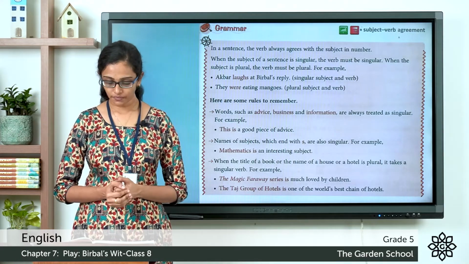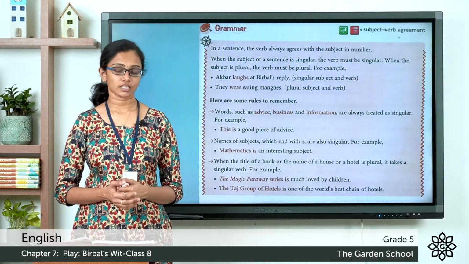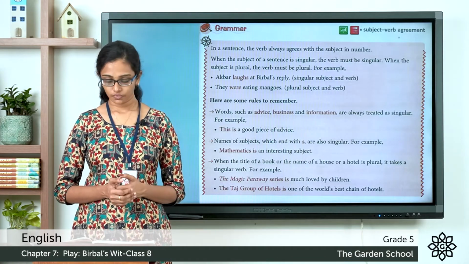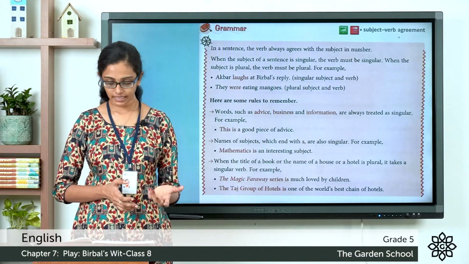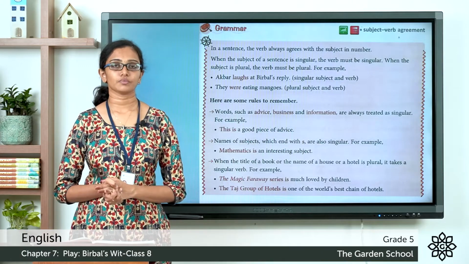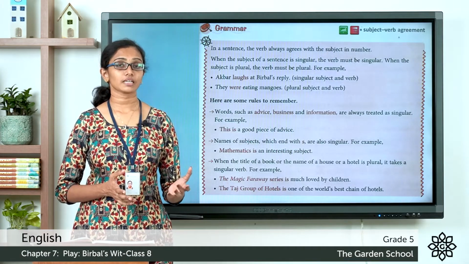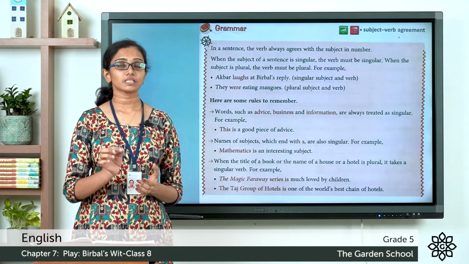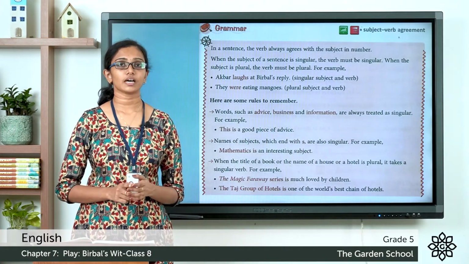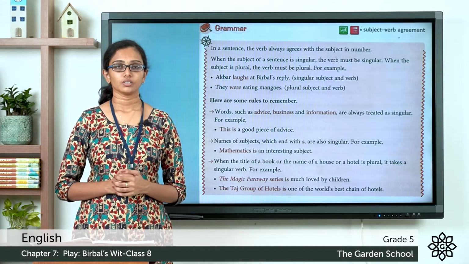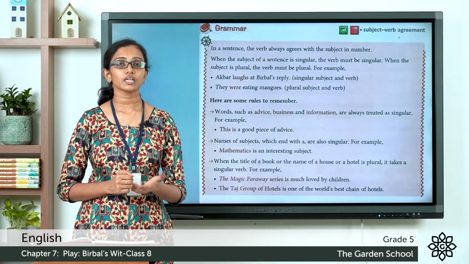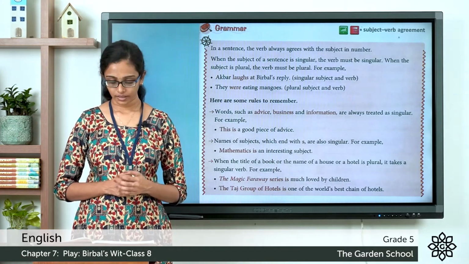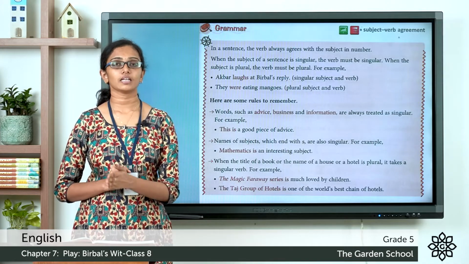Then, names of subjects which end with S are also singular. For example, we say mathematics is an interesting subject. We don't say mathematics are an interesting subject. Even though it ends with the letter S, mathematics is considered a single subject. So we are using only the singular form of the verb here. Mathematics is an interesting subject.